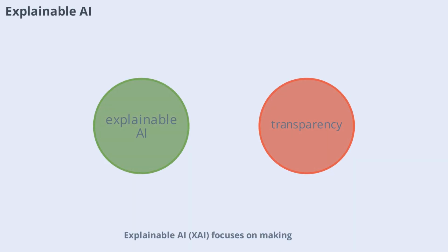Explainable AI, XAI, focuses on making deep learning models more transparent and understandable. Techniques like attention mechanisms, saliency maps, and model-agnostic explanations help users and stakeholders grasp how decisions are made. XAI is especially important in regulated industries where accountability and trust are paramount.